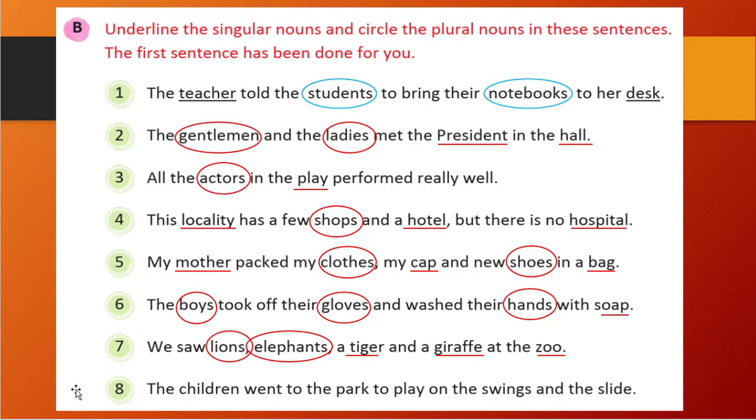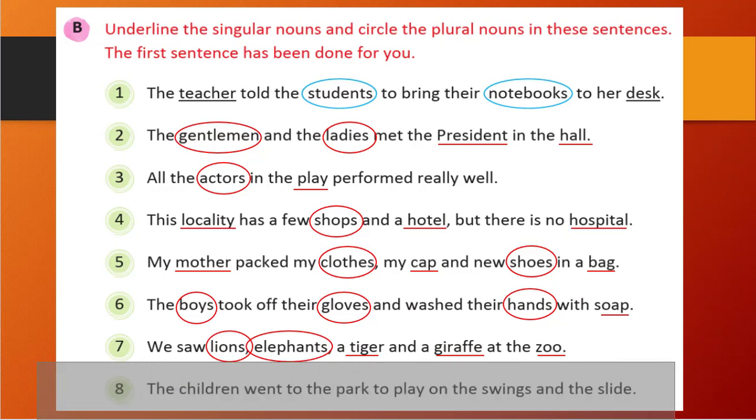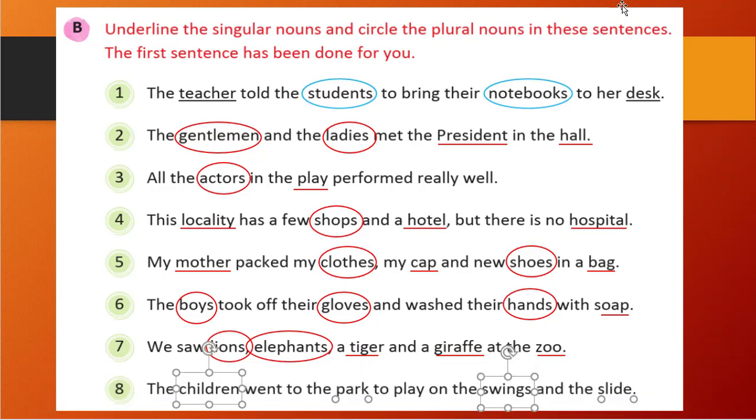And the last one is: the children went to the park to play on the swings and the slide. So here children is first, the plural form, because the singular form is child. Park, we are talking about one park, so that will be singular. And swings has S at the end, so that will be plural. And slide is singular, right? So the correct answer is this, right.